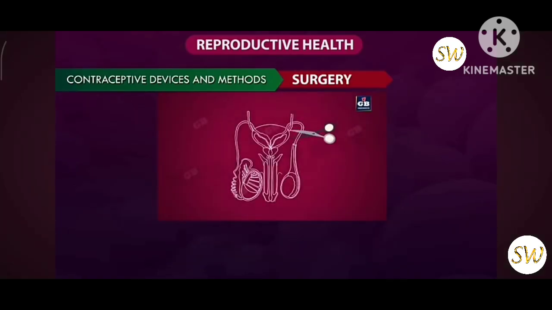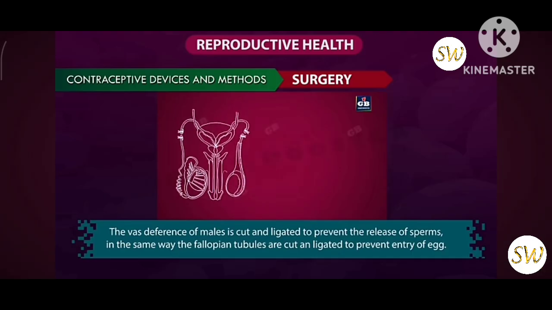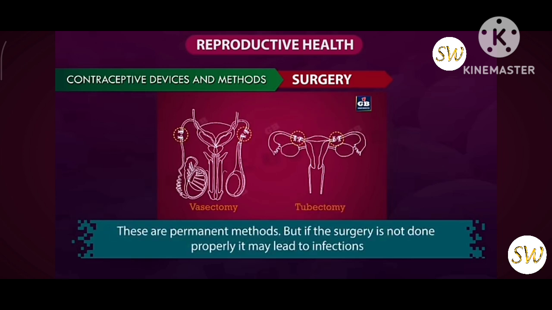Next, surgical methods. The vas deferens of males is cut and ligated to prevent the release of sperms. In the same way, the fallopian tubes of females are cut and ligated to prevent the entry of eggs. These are permanent methods. But if the surgery is not done properly, it may lead to infections.